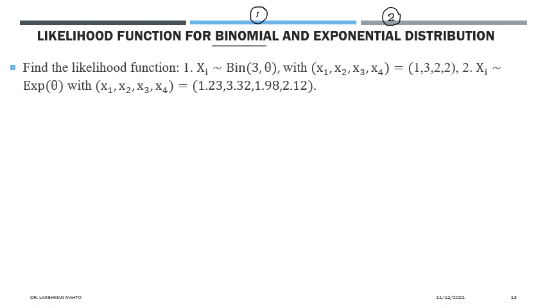So the question is like this: we have to find the likelihood function for two samples. There are two samples given. One sample is coming from a binomial distribution with unknown parameter theta. This probability of success is theta, it is unknown to us, and we just have at hand one observation.